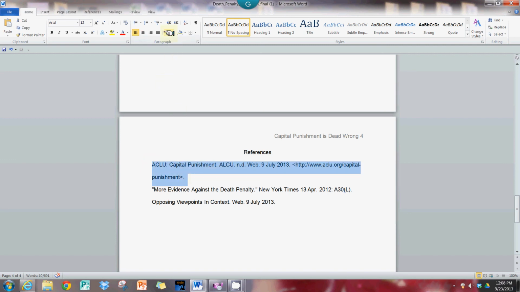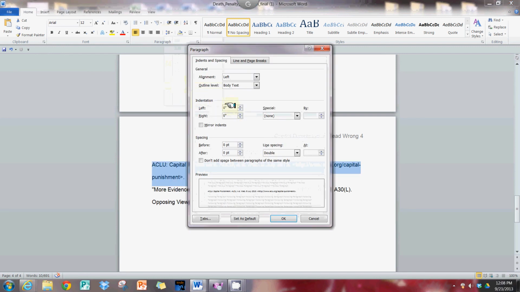Again, I'm going back up to the line spacing option here, and I go to line spacing options, and these indentations and spacings are usually at 0. They need to be. Sometimes they get off, and then you'll notice that in your document, and those could need to all go back to 0.